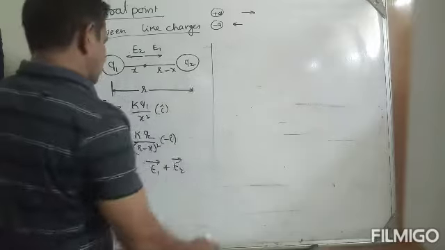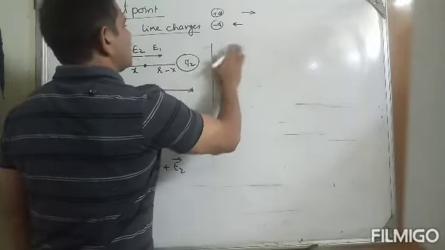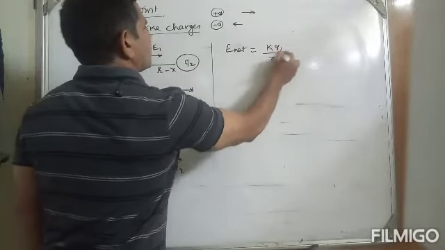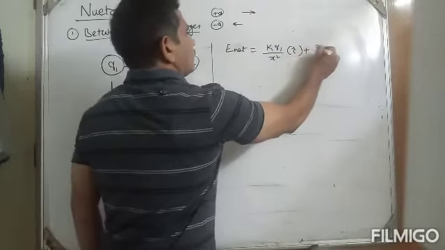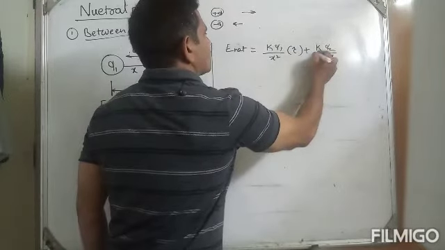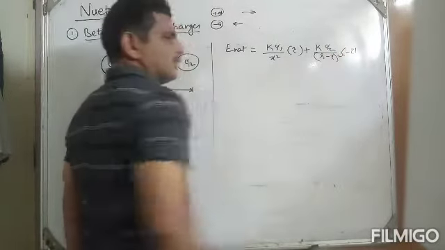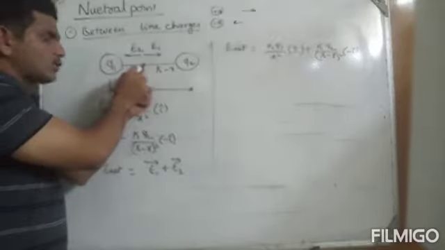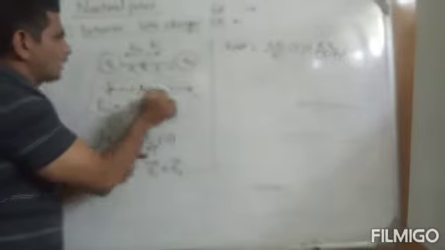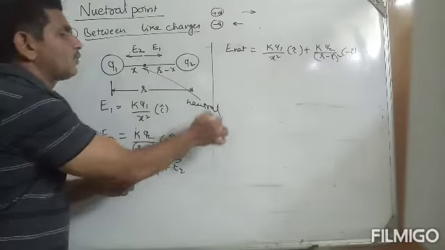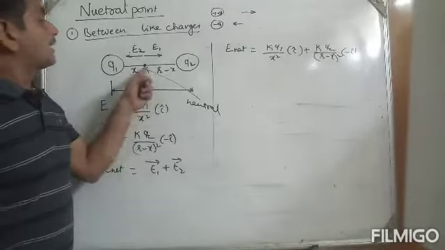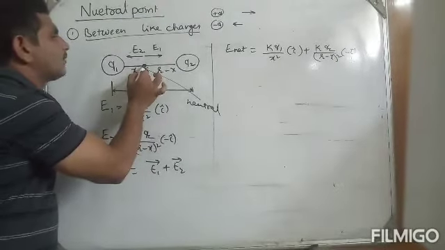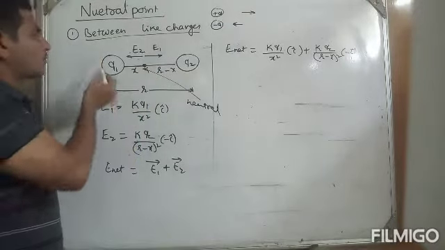So E net is equal to KQ1 by X square I plus KQ2 by (R minus X) whole square minus I. Understand? According to the definition of neutral point, we already assumed this is the neutral point. If it is the neutral point, the electric field intensity is 0. We are assuming that the neutral point exists in between them at X distance from Q1.